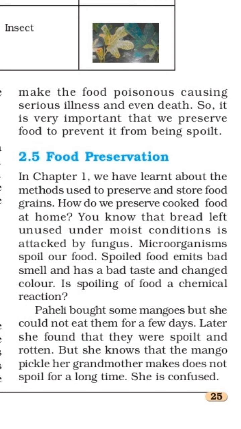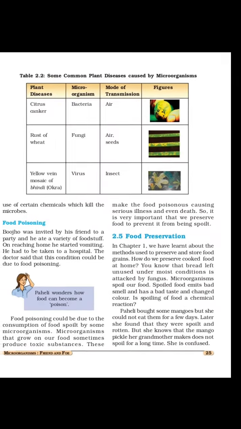Now Paheli brought some mangoes, but she could not eat them for a few days. Later, she found that they were spoiled and rotten. But she knows that the mango pickles her grandmother makes do not spoil for a long time, and she is confused. What is the reason? We will see in the next part.